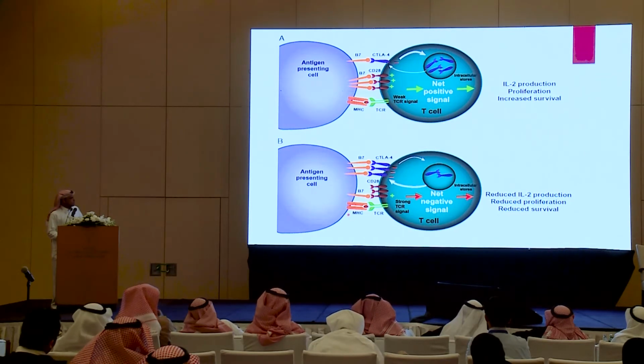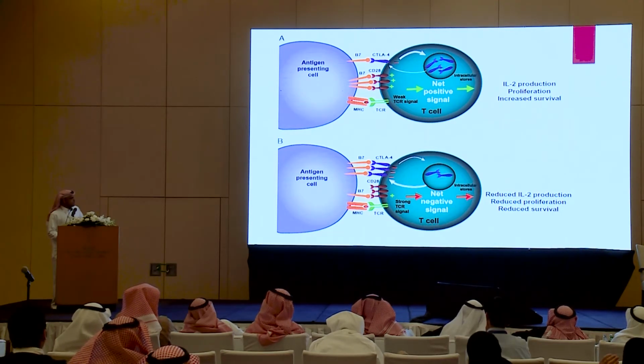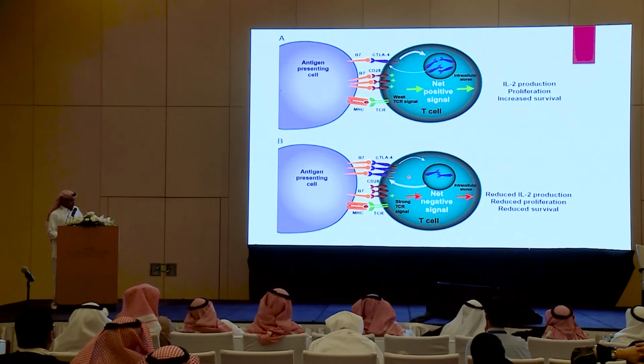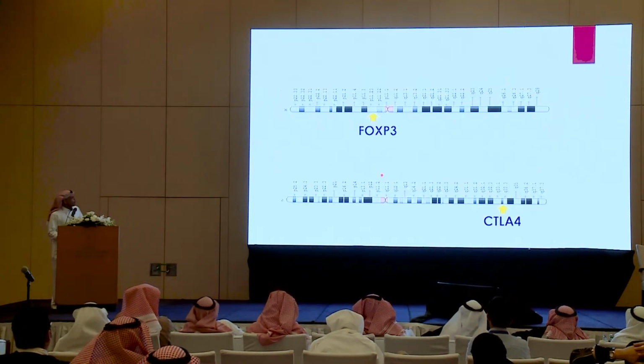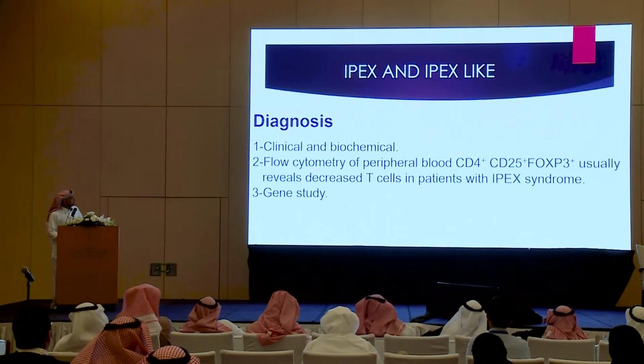So when the junction between the lymphocyte and antigen-presenting cell is accomplished, a certain reaction will occur and the antigen will be damaged. But if this process is exaggerated, there will be overexpression of CTLA4 and then suppression of these T cells. Patients with CTLA4 deficiency are usually treated with abatacept, which is an immunoglobulin resembling CTLA4 in its action. FOXP3 is on chromosome X, CTLA4 on chromosome 2.